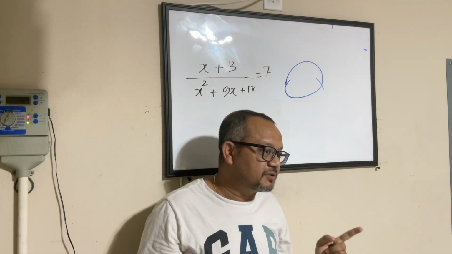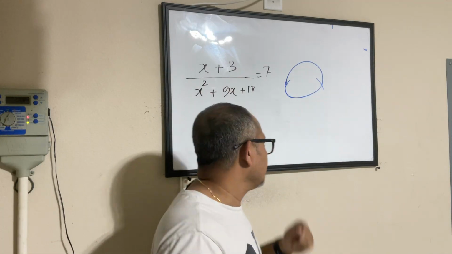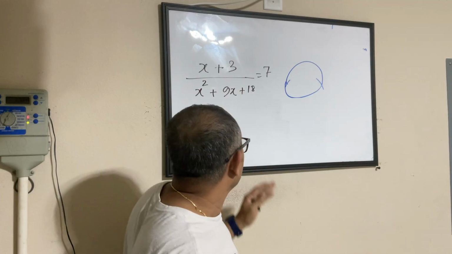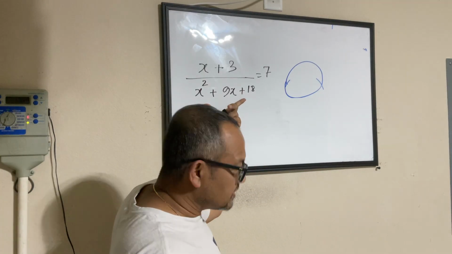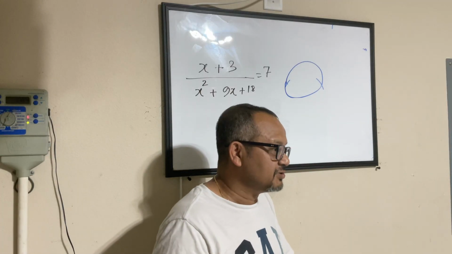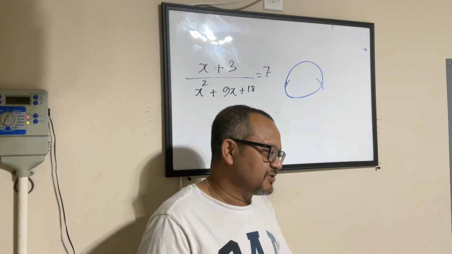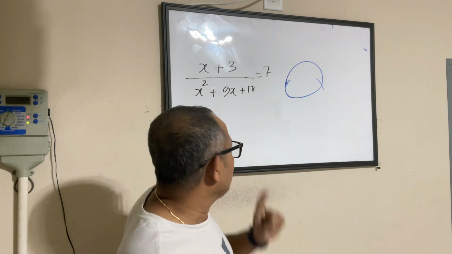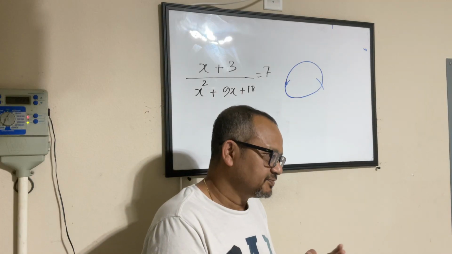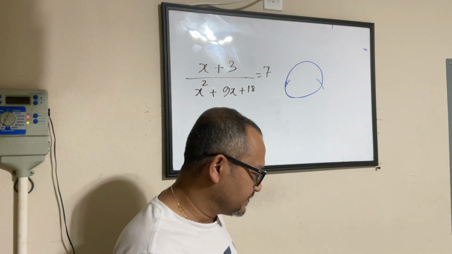And I'm not trying to teach this to you guys because you know how to deal with rational numbers, you know how to deal with rational equations conceptually, and you also know how to deal with quadratic equations as well. So I want you guys to solve it, and there is a hidden agenda behind this question. So that's why I am not trying to teach this to you guys. So once you solve this for x, then I will open my mouth. So you guys have 5 minutes for solving this.